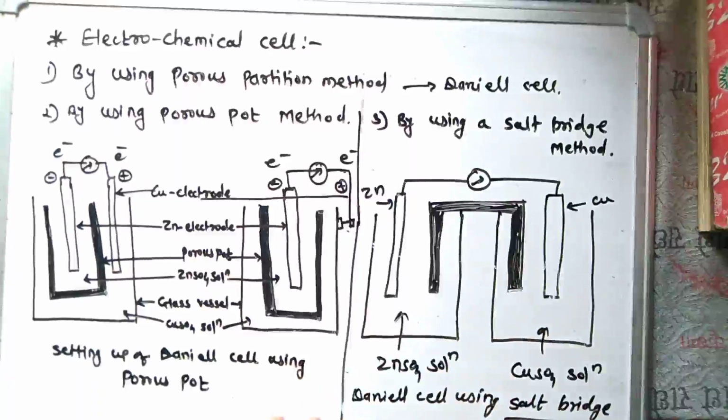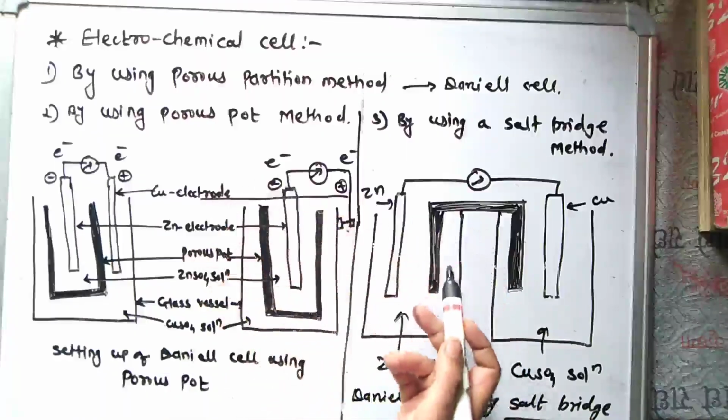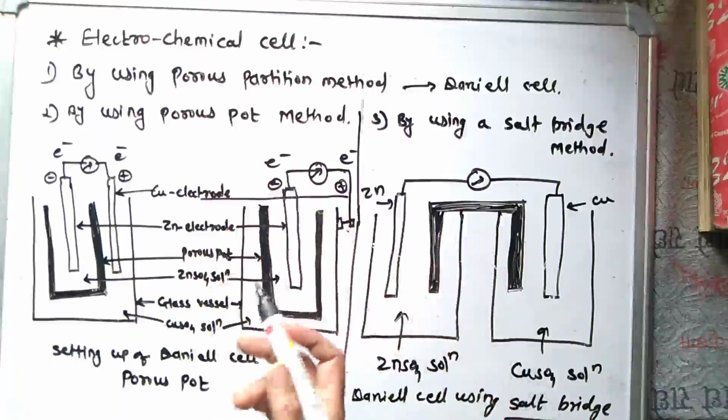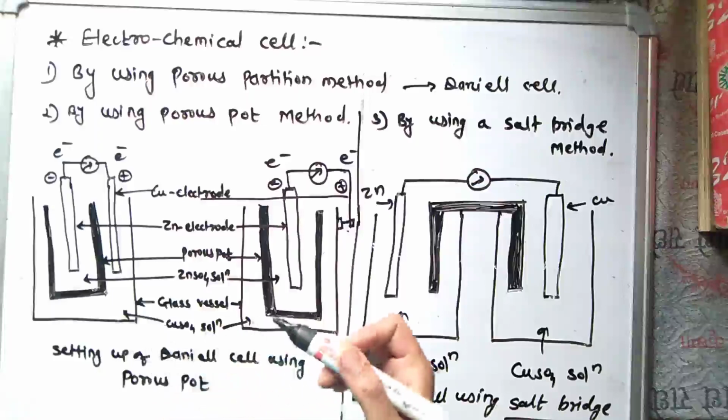These are the three methods of combining the two half cells in electrochemical cells, that is, by using the porous partition method, the porous pot method and the salt bridge method. And we already saw that the electrochemical cell is a device which is used to generate electrical energy at the expense of a spontaneous oxidation reduction reaction.